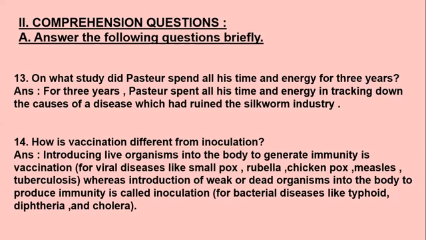Okay, so students, here there is not much difference, but vaccination is nothing but introducing live organisms into the body to generate immunity against viral diseases like smallpox, rubella, and chickenpox, whereas inoculation is inserting weak or dead organisms into your body to produce immunity. There, you are giving live organisms into the body. Here, in inoculation, you are introducing weak or dead organisms into the body. Okay, and vaccination is for viral disease, and inoculation is for bacterial disease. So if you keep this difference in your mind, it's more than enough.